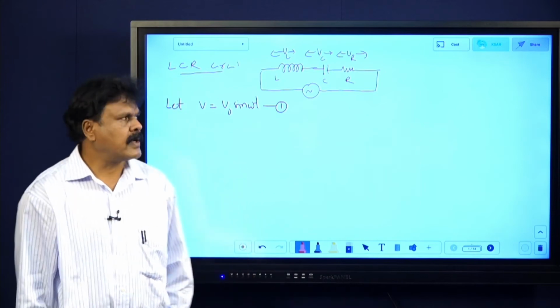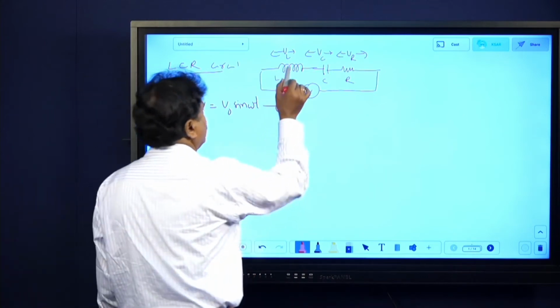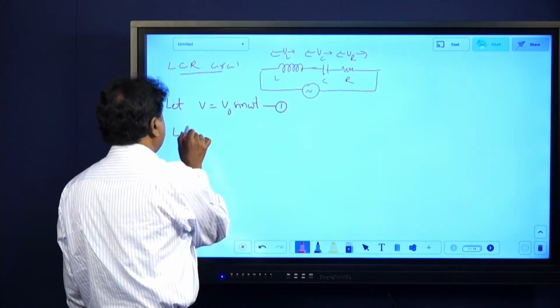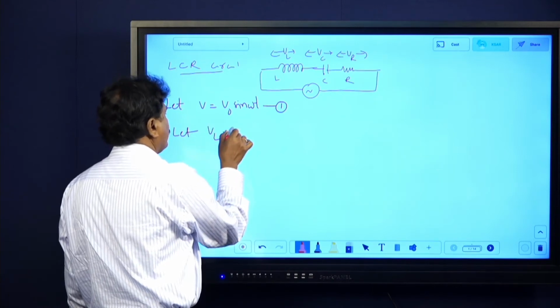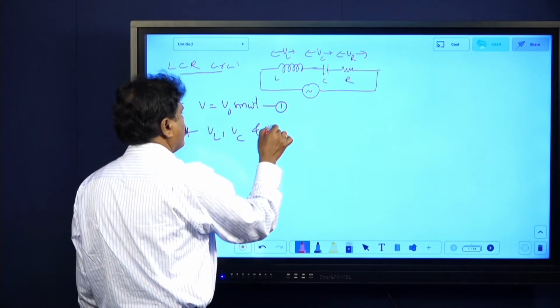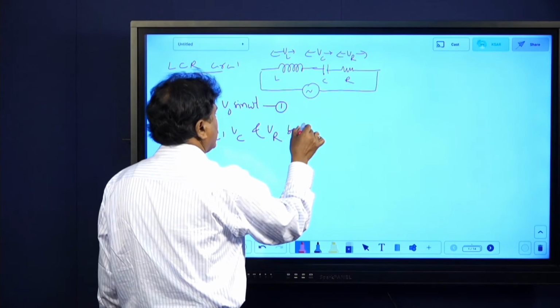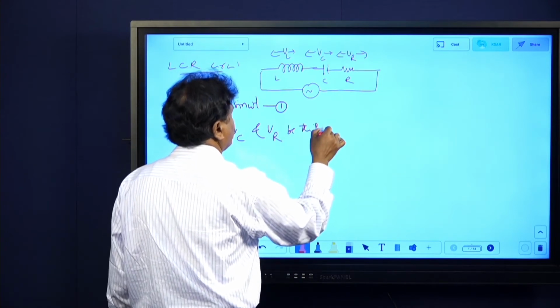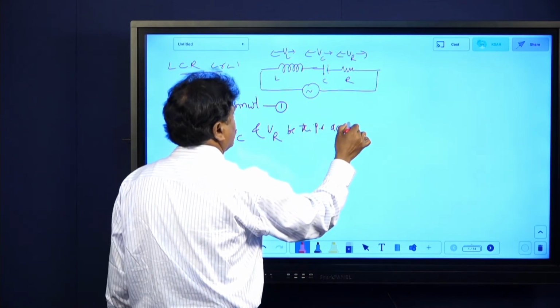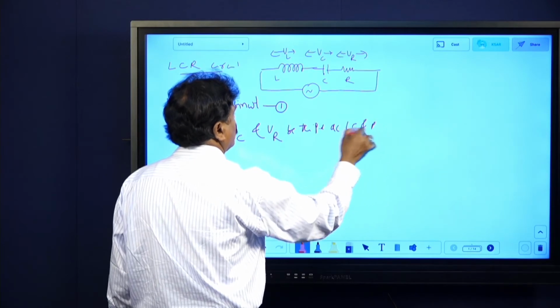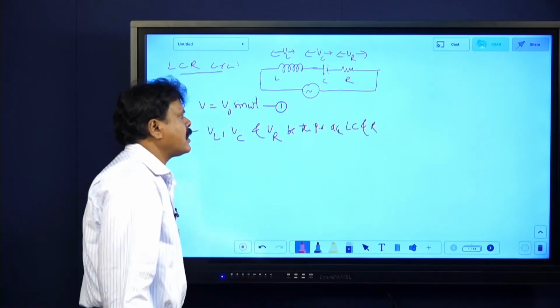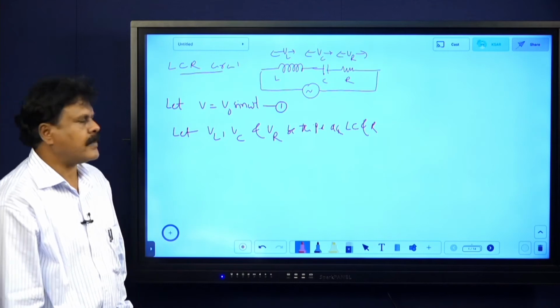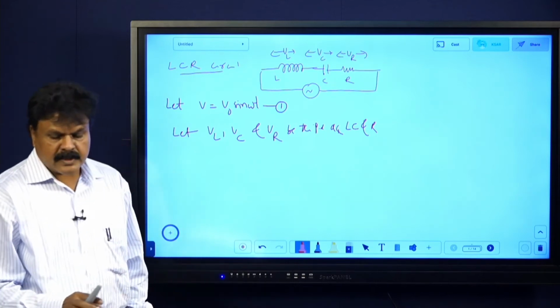Okay. Now here, next step, let VL, VC and VR be the potential differences across L, C and R respectively. I can go ahead in any way, that's what I am telling.